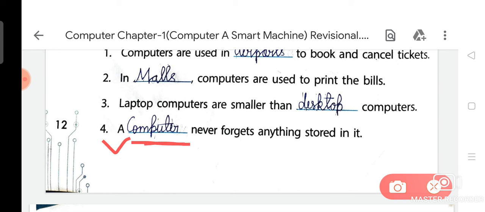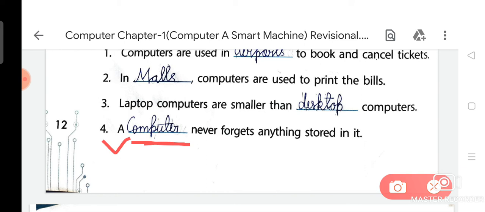That's why computer is the suitable option for this question, and the spelling of computer is C-O-M-P-U-T-E-R.